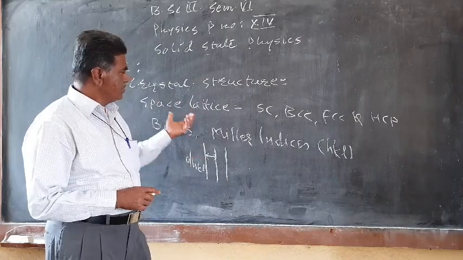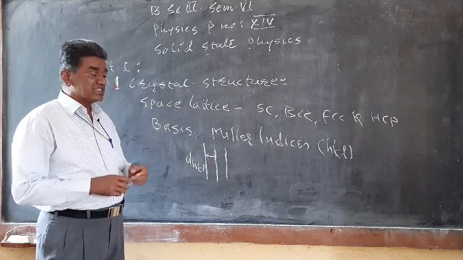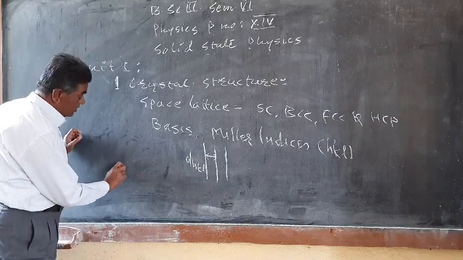So this is briefly what we have to study in the crystal structure. And the second topic deals with X-ray diffraction.